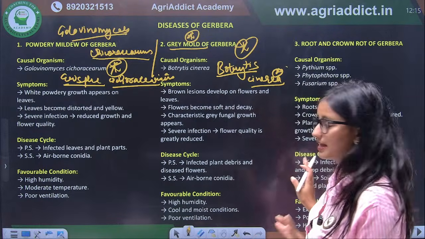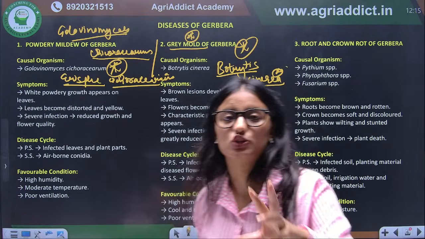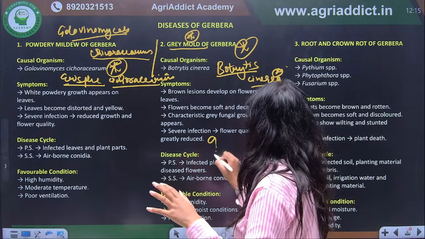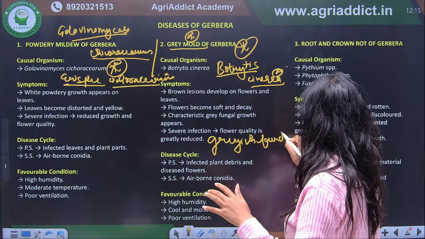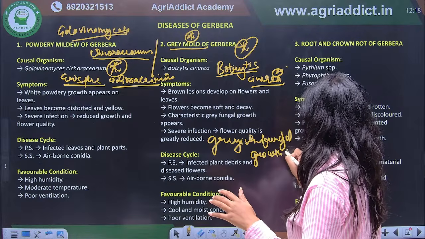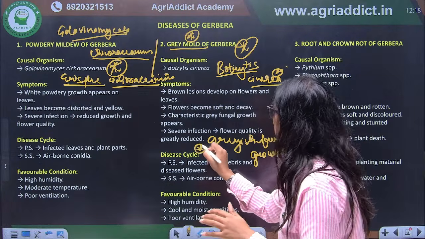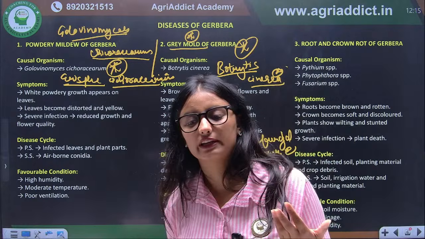So, Botrytis cinerea causes grey mold, and as its name indicates, what is the formation? There is formation of greyish fungal growth. Okay, greyish fungal growth will form. Clear? Formation of greyish fungal growth.